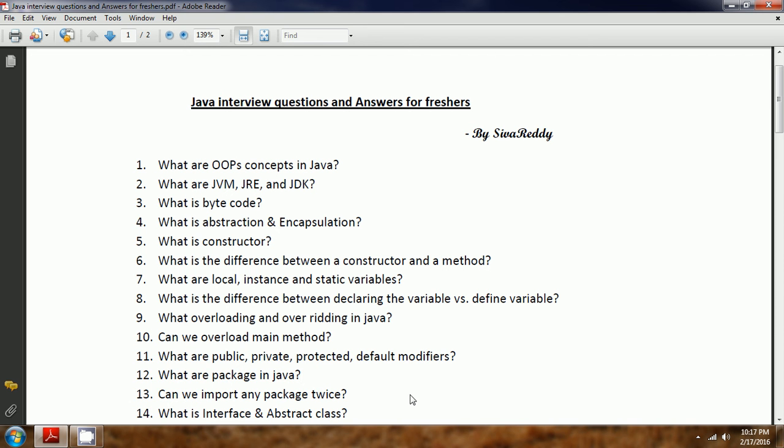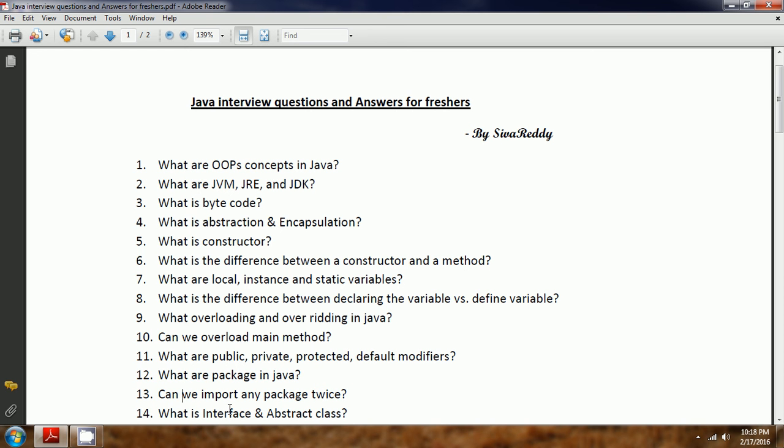Next one, can we import any packages twice? Yes, you can import any number of times, but what happens is, when the JVM is loading your classes, first it will check whether the class you are looking for is already loaded into memory or not. If it is there, then next time it won't import those packages to your JVM.